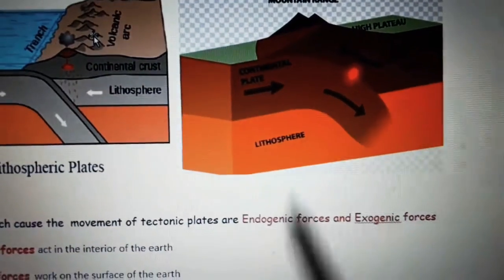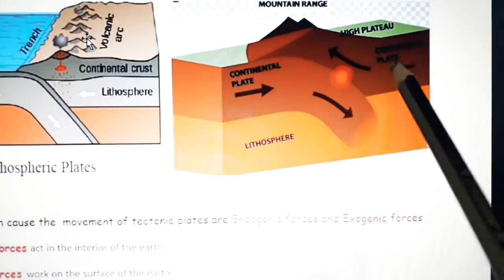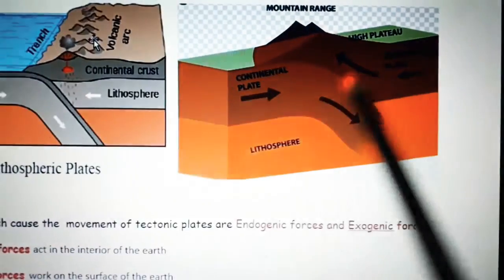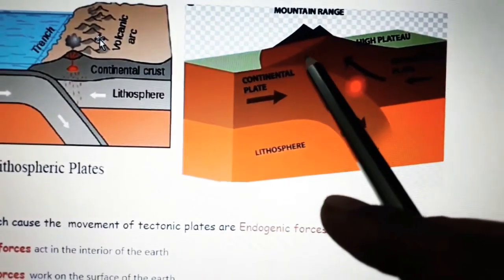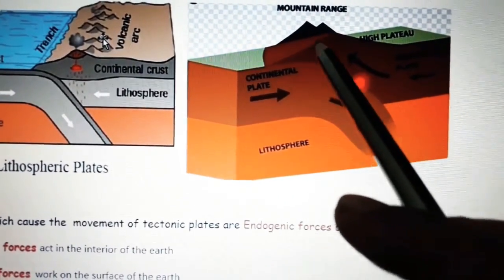Next, see this picture. Both are continental plates. When these collide, folds will form. So this is the fold, an example being the Himalayas.